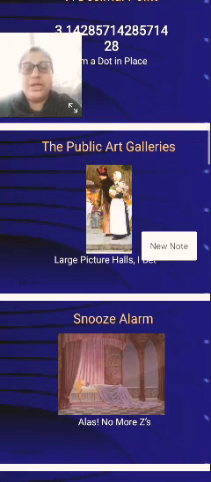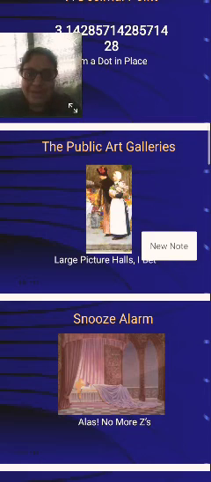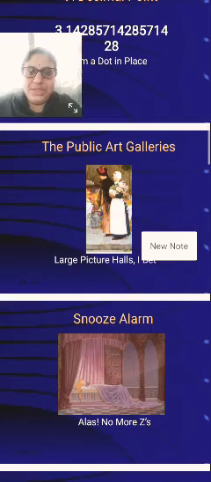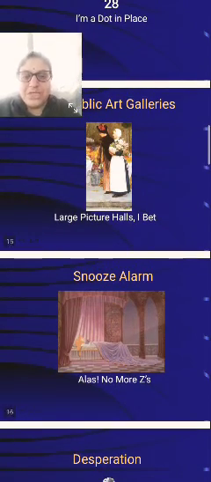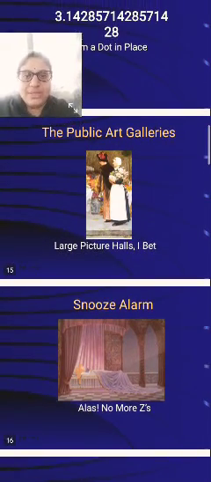L and A from art, R, G from galleries, E from the, P from public, I from galleries, C from public, and T from the, U, R, E, right? U, R, E: "public art galleries" becomes "large picture halls."